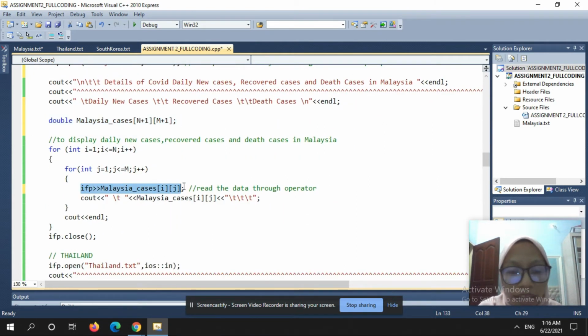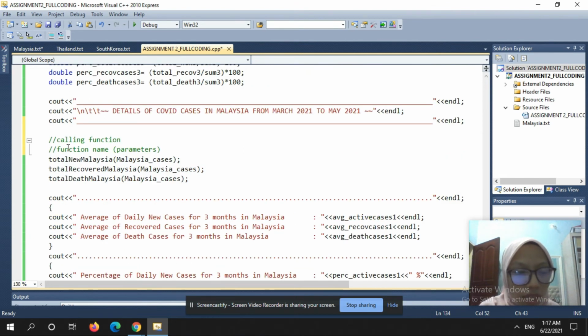IFP measure case IJ is to read the data with the operator. Then, since I want to show all the data from the text file, I display it like this: cout Malaysia cases IJ. But wait, I want to explain to you about calling the function. If you want to call the function, we must have 2 things, which are function name and list of parameters. To call the function, we must write like this: total new Malaysia, which is the function name, and Malaysia cases, which is the list of parameters.